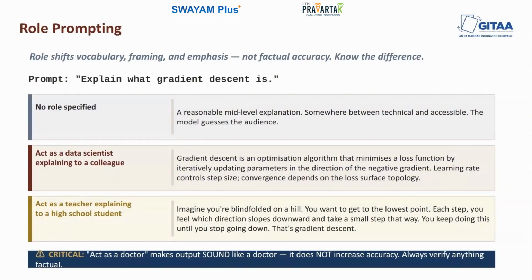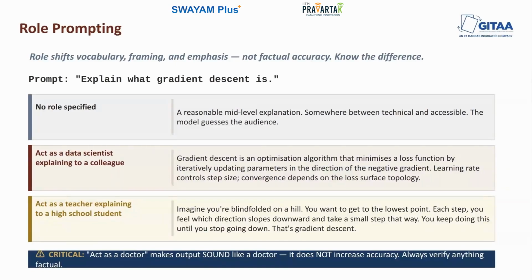If there is no role, then you get a reasonable explanation somewhere between technical and accessible. The model guesses the appropriate depth and the vocabulary. Now, if I said data scientist role, then there is mathematical framing, discussion of the loss function, the learning rate, some kind of convergence behavior, the kind of explanation one statistician might give another. And the high school teacher role gives an analogy about rolling a ball down a hill to find the lowest point. So this is intuitive, it's visual, there are no equations. The model has calibrated its explanation to what a student with no background knowledge would need.